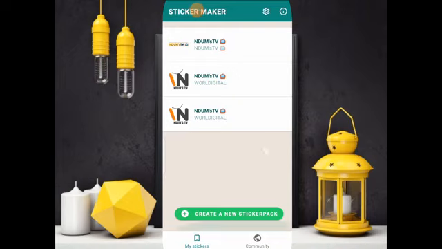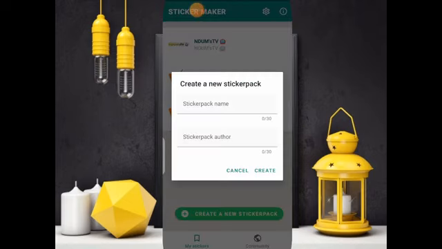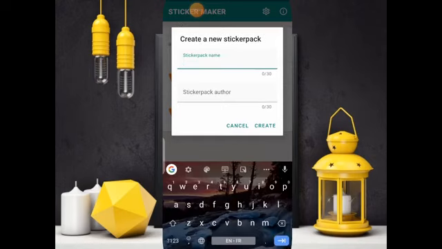So this is how the interface appears. I have been creating a lot of stickers already. For you to start creating one, you click on create new sticker pack. At this level you give a sticker pack name. I'll type, for example, World Digital.